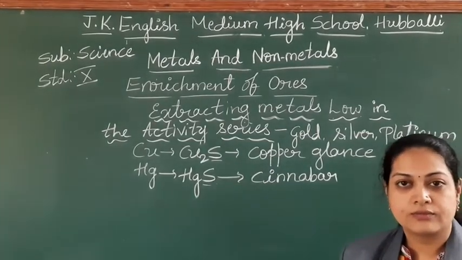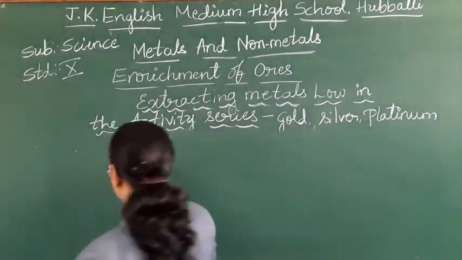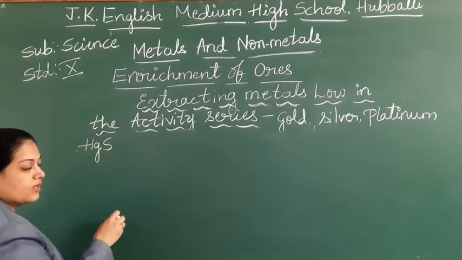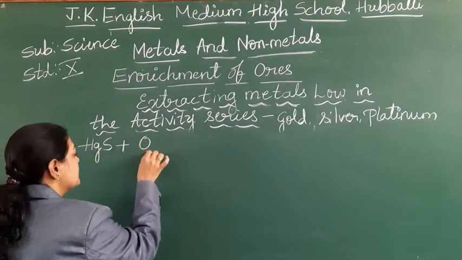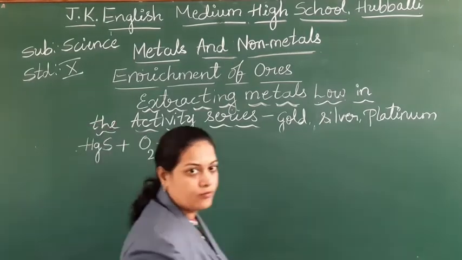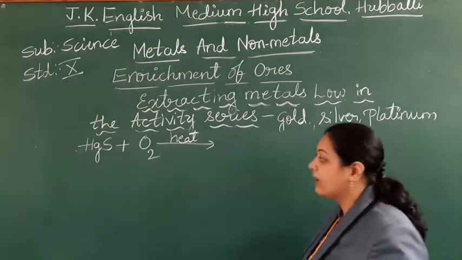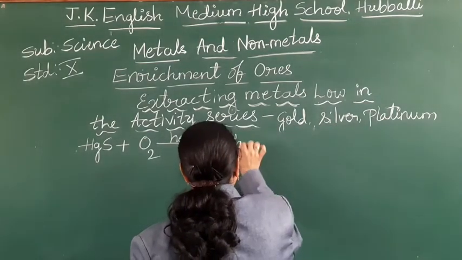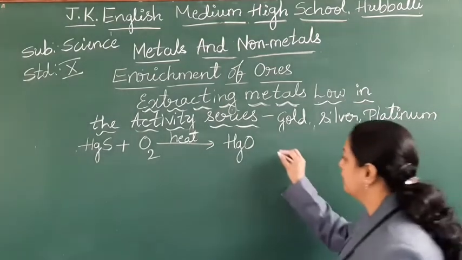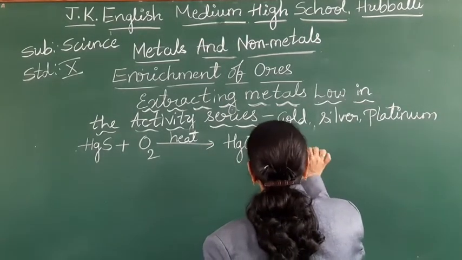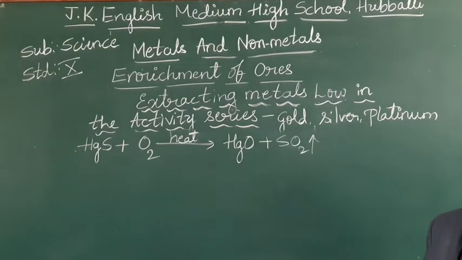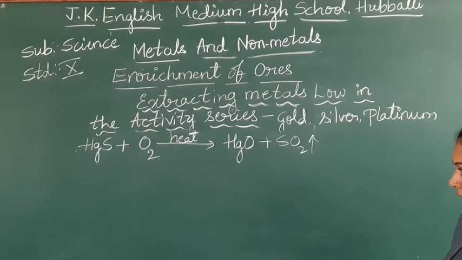So mercuric sulfide, HgS, when it is heated in presence of oxygen, what happens? We are going to get HgO, mercuric oxide, with the liberation of sulfur dioxide.